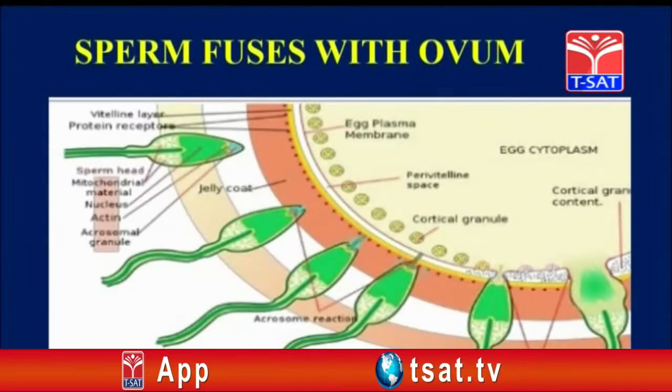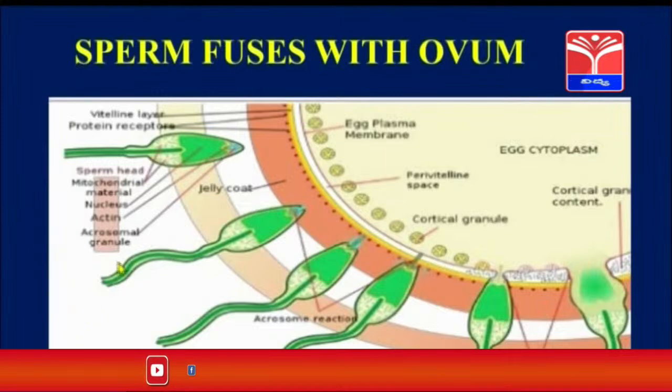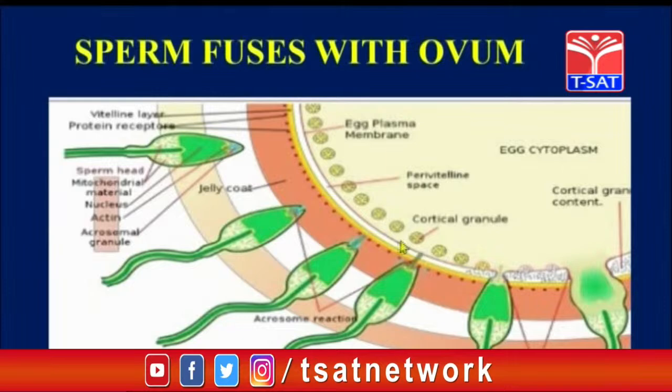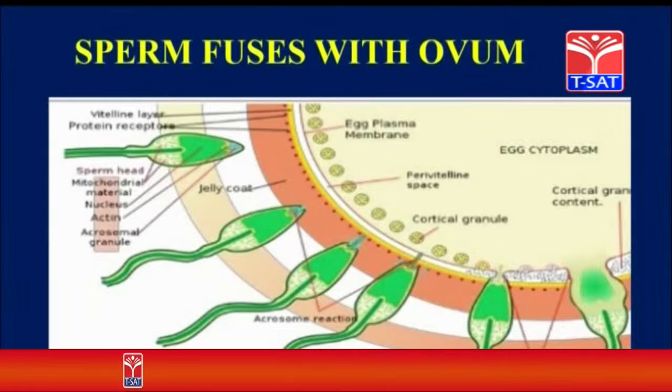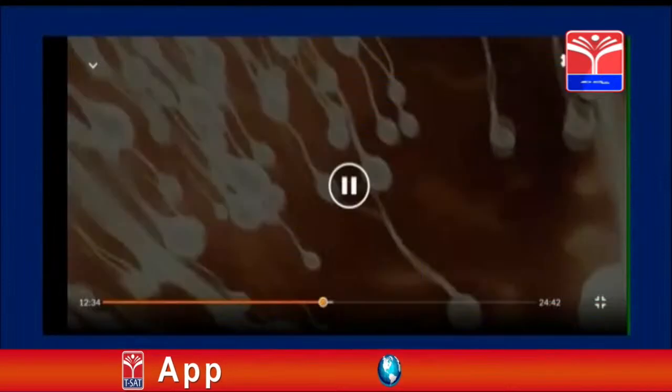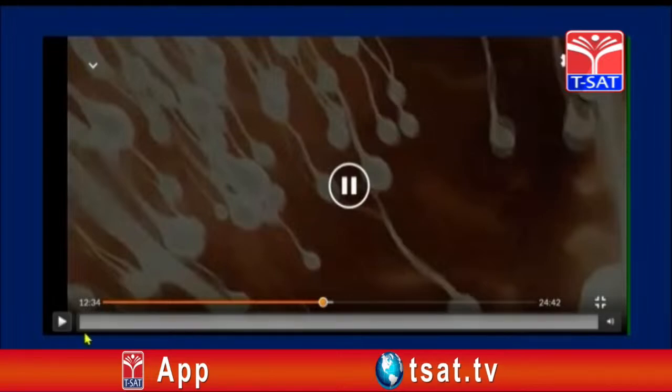Now sperms have entered, and so many sperms will be going towards the egg, and they try to enter inside the egg. But only one sperm will enter the egg. All of them will not be entering. So let us see a video now, how the sperms will be entering.